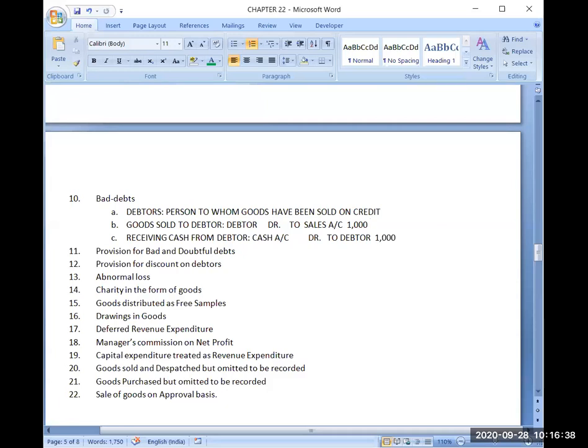Now, where you will be writing the debtors, what type of account it is, in which financial statement you will be writing it. If I want to write the debtors account, you first have to decide about its nature, what type of account it is, personal, real or nominal.